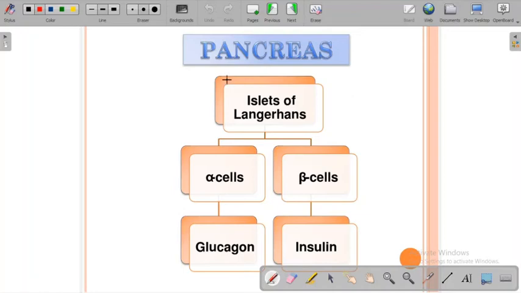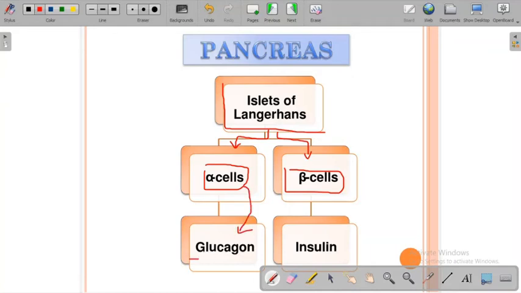The islets of Langerhans have two types of cells: alpha cells and beta cells. Alpha cells specifically produce the hormone glucagon, and beta cells specifically produce the hormone insulin, right.